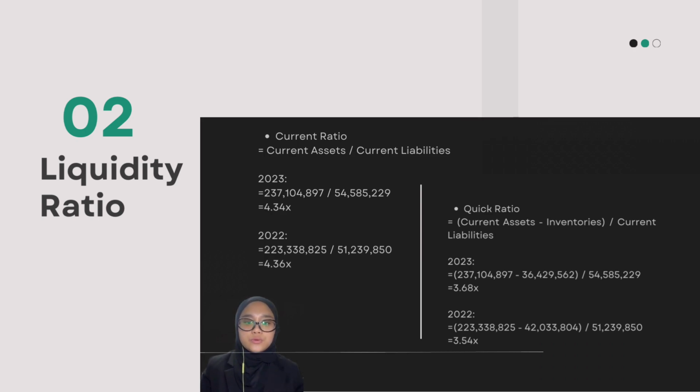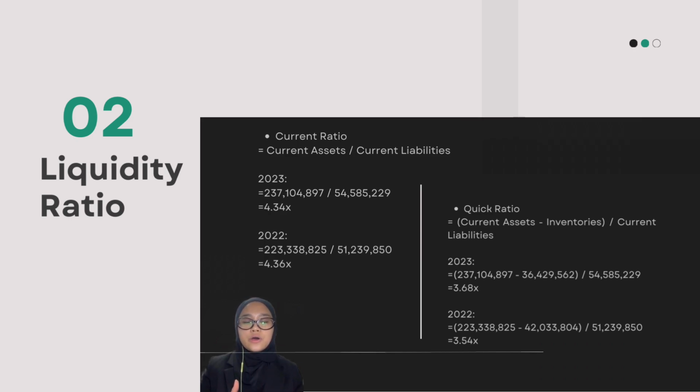Kawan's quick ratio stood at an exceptionally high 3.54, which means for every ringgit of short-term debt, they held 3 ringgit 54 cents in cash, receivables, and other liquid assets. To put this in perspective, most food manufacturers consider 1.5 to be comfortable.